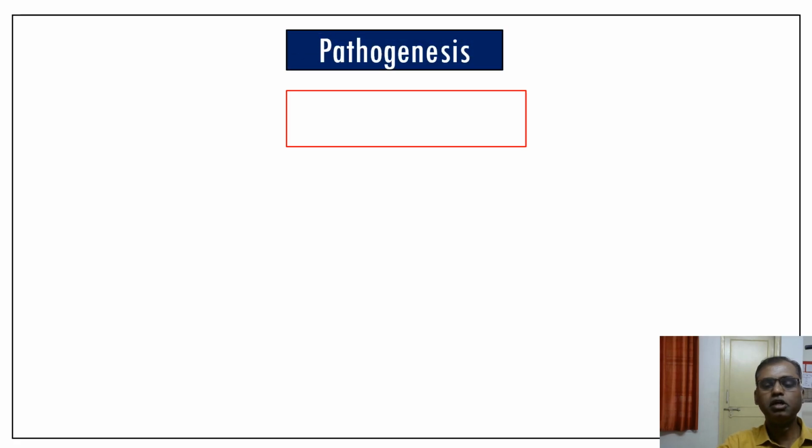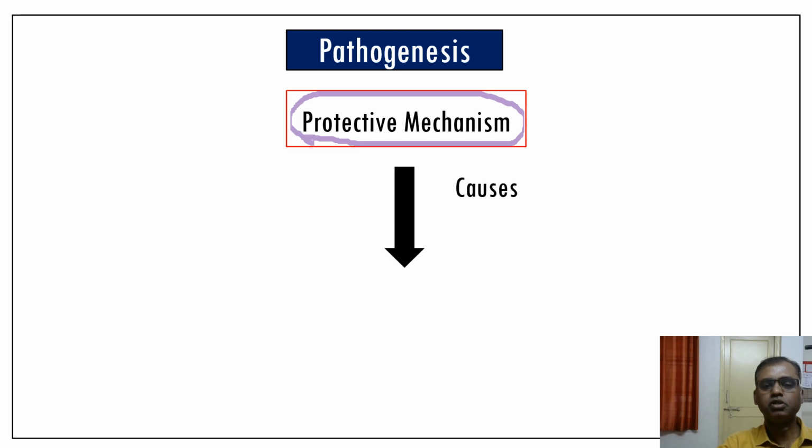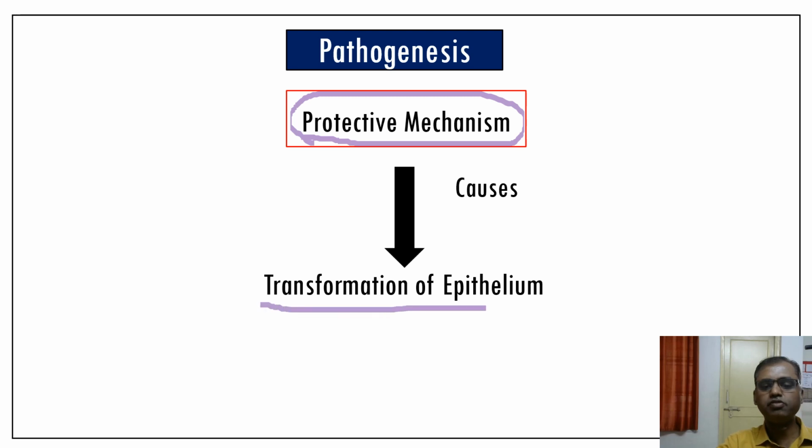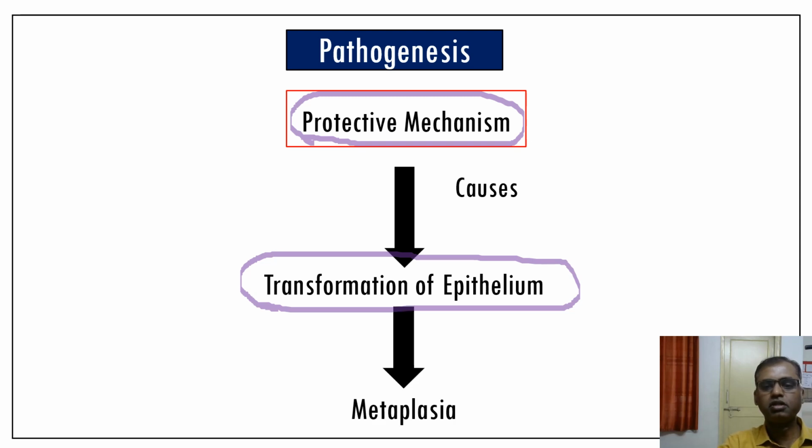Now we'll study the pathogenesis of metaplasia. Metaplasia mainly takes place because of a reprogramming mechanism. Because of various causes, the basic mechanism is reprogramming, which leads to transformation of the epithelium. That means squamous changes into columnar or columnar changes into squamous, or mesenchymal, where a chondrocyte changes into an osteocyte or an osteocyte changes into a chondrocyte. So that is metaplasia. The thing to remember is that metaplasia occurs because of the reprogramming mechanism.